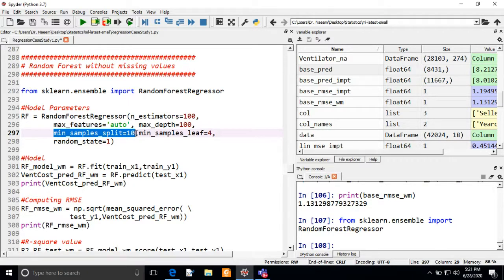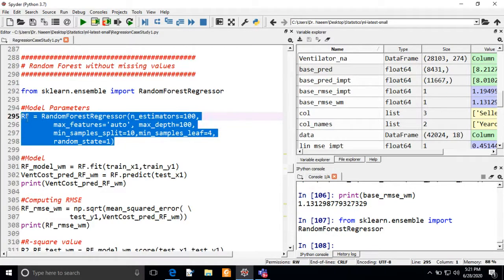So I'm keeping 10 here. For min_samples_leaf, I'm setting 4, which is the minimum number of samples required to be at a leaf node. And random_state is a random generator that will generate the different samples. Here I am keeping 1, which will create the same sample set each time.